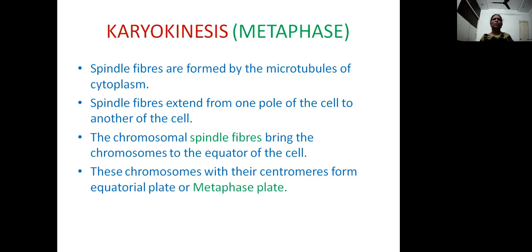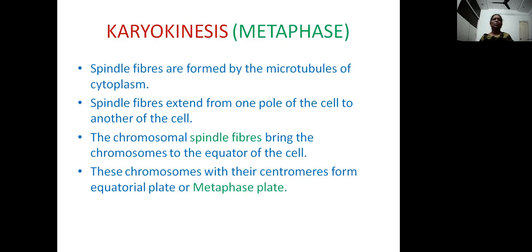The spindle fibers which are attached to the centromere of the chromosomes are called chromosomal spindle fibers. Some spindle fibers simply extend from one pole to another pole. They are called continuous spindle fibers. The third one is randomly distributed discontinuous spindle fibers, whose function is not known.